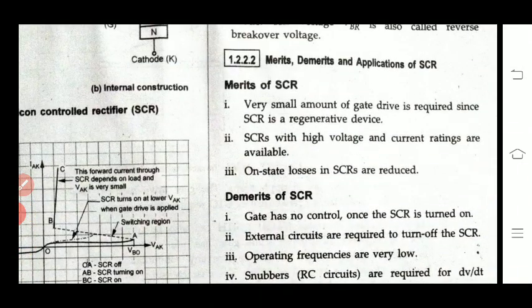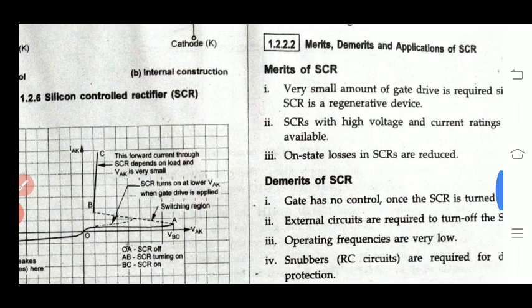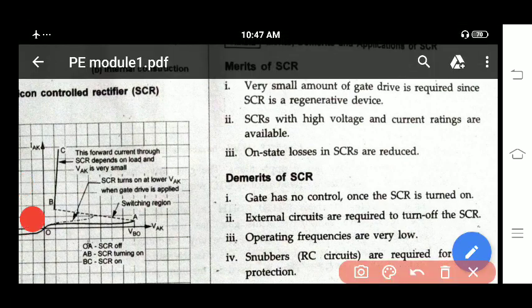We have some advantages of this SCR. Many power electronics applications use SCR. Here, merits mean a very small amount of gate voltage is required. A very small amount of gate drive is required to make this SCR turn on. SCRs with high voltage and current ratings are available. You can handle maximum voltage and maximum current using this SCR. And also the on-state losses of this SCR are very low.